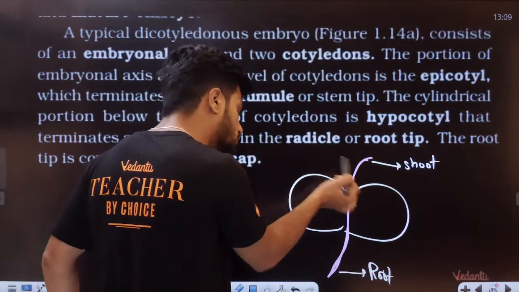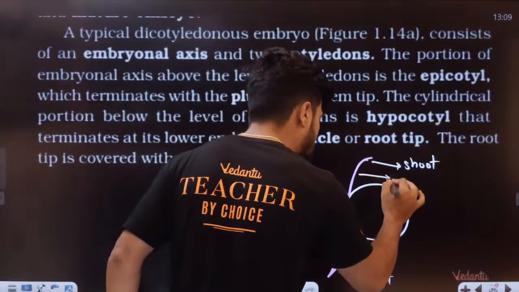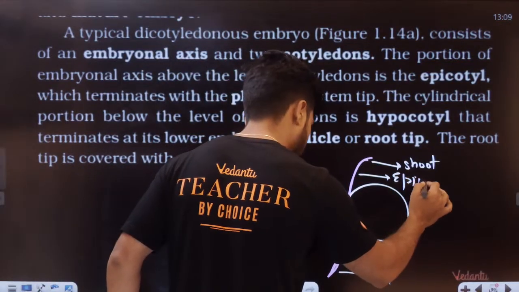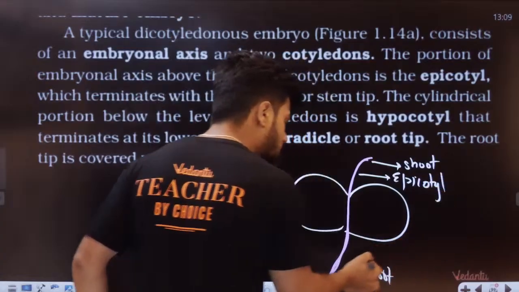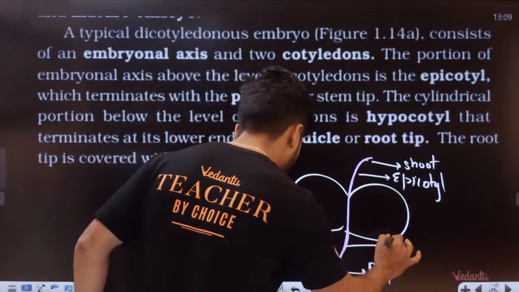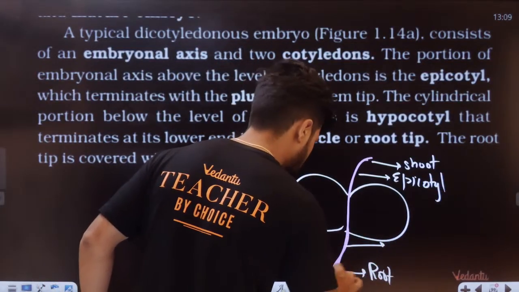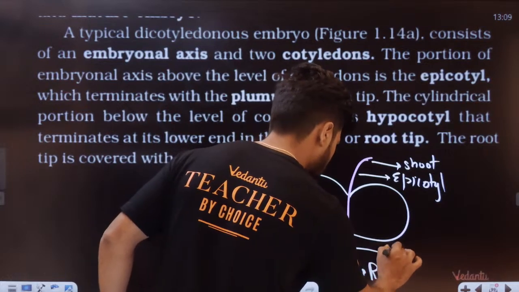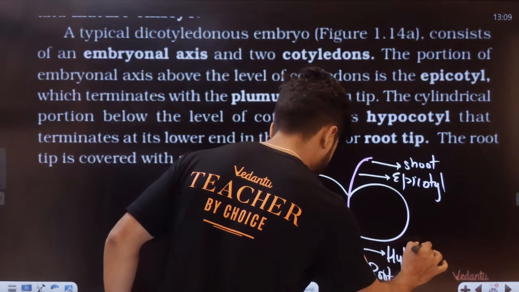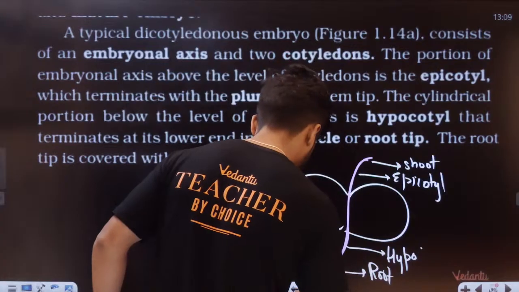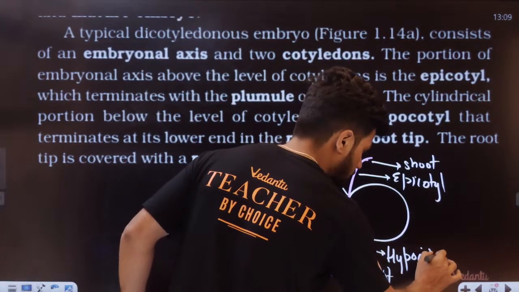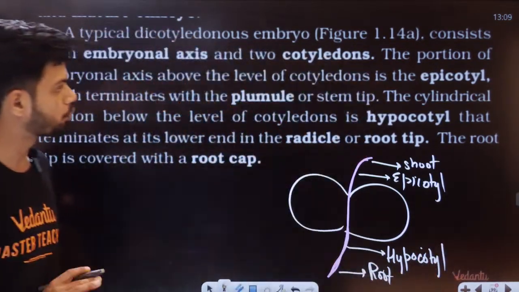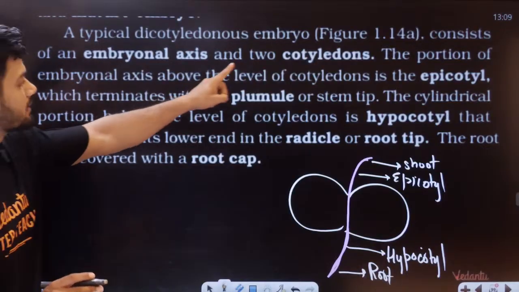The region just below the shoot is called the epicotyl. The region just above the root is called the hypocotyl. So, embryonal axis and the two cotyledons.